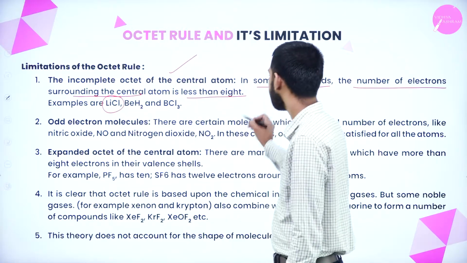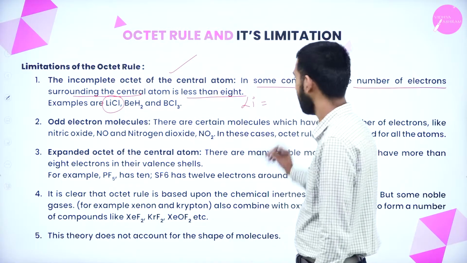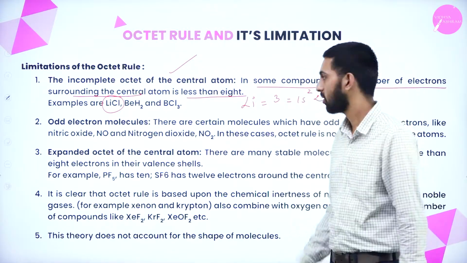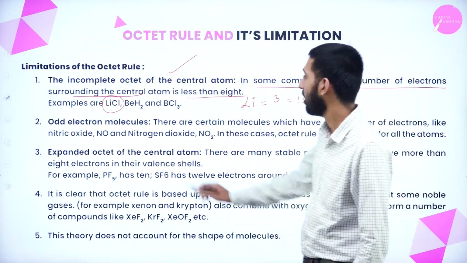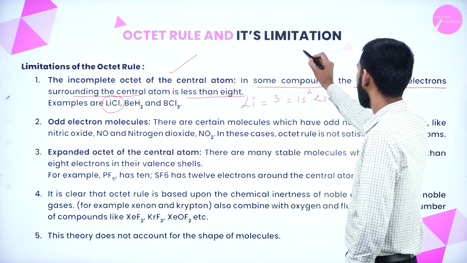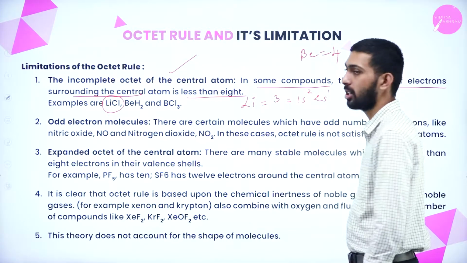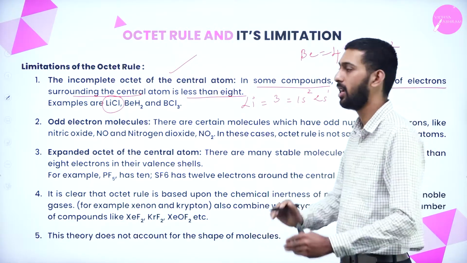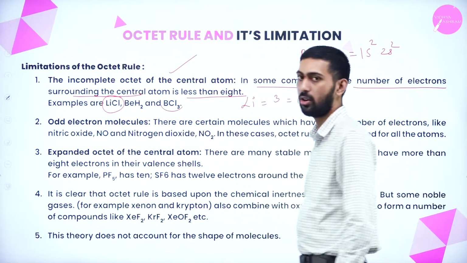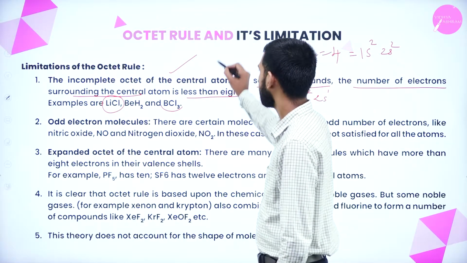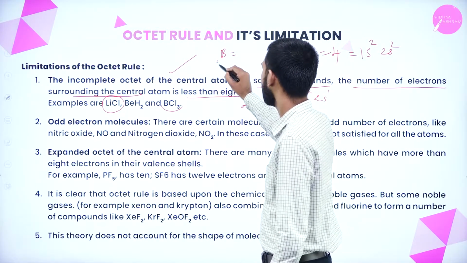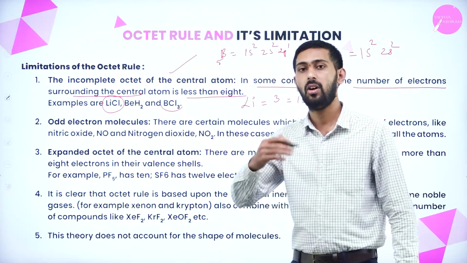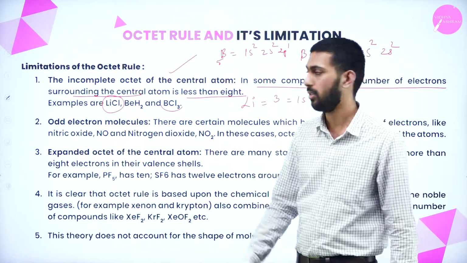In lithium chloride, what is the atomic number of lithium? It is 3, so 1s2, 2s1. Correct, right? So it will have less than 8. Next is beryllium hydride. What is the atomic number of beryllium? Its atomic number is 4, so 1s2, 2s2. This one also has less than 8. Next, boron chloride: what is the atomic number of boron? Boron is 5: 1s2, 2s2, 2p1. So all these atoms will have less than 8.